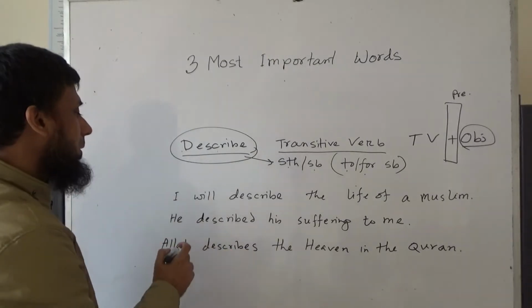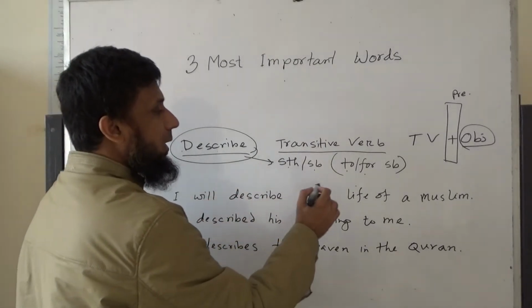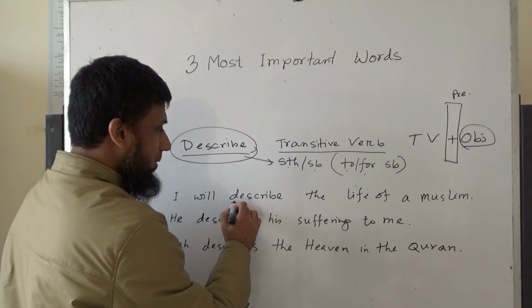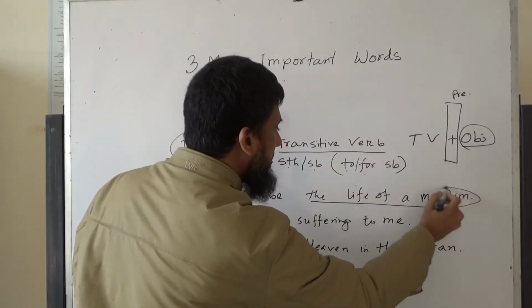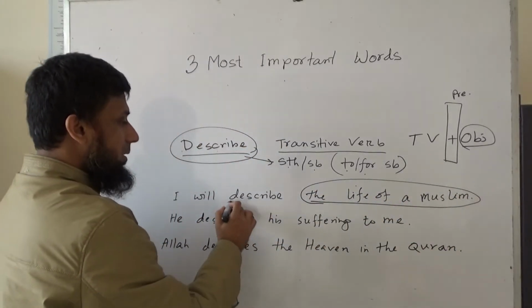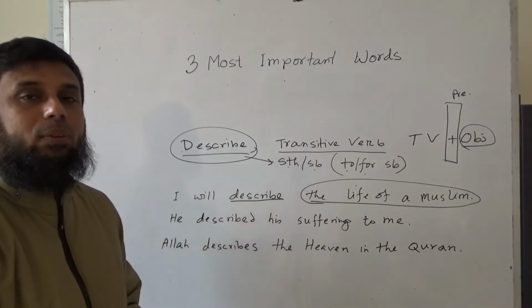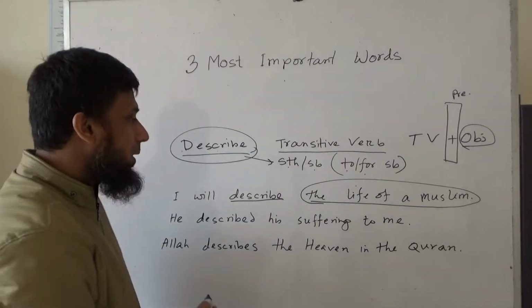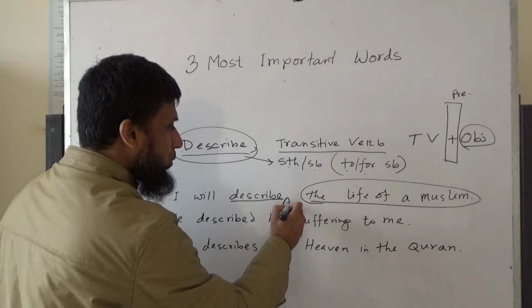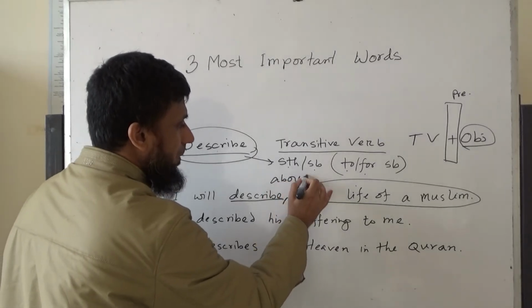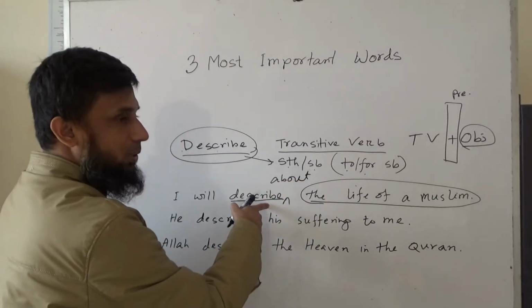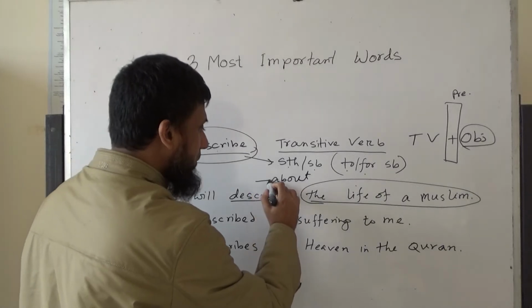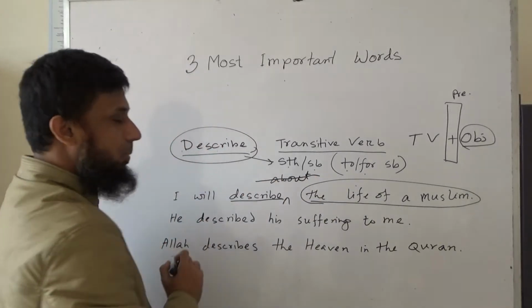For example, I will describe the life of a Muslim. So the life of a Muslim is the object and describe is the transitive verb. But you normally find that students use the preposition about after this. But after describe, you don't have to use any preposition, of course not about.